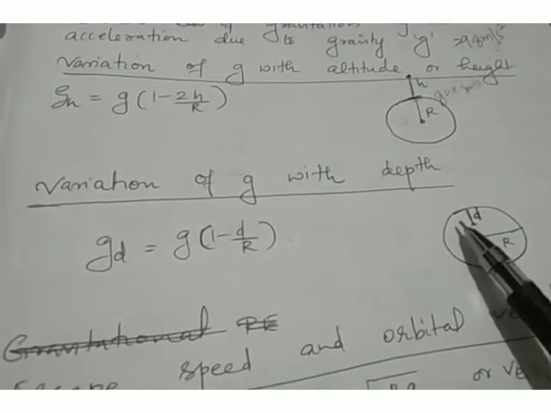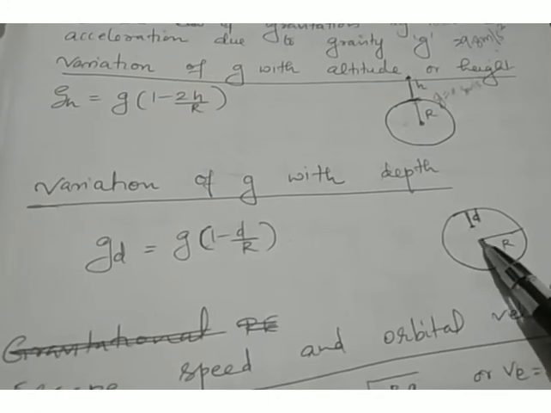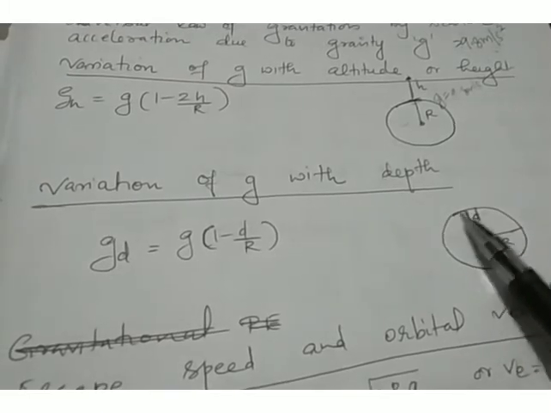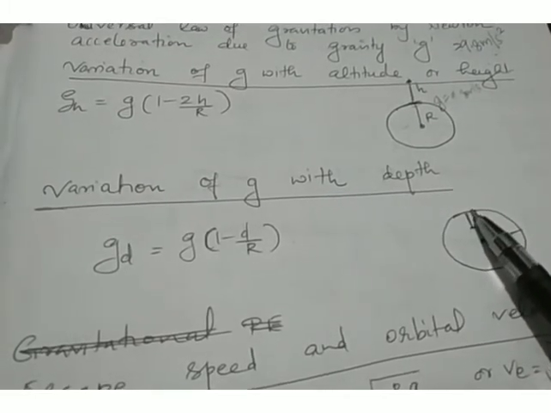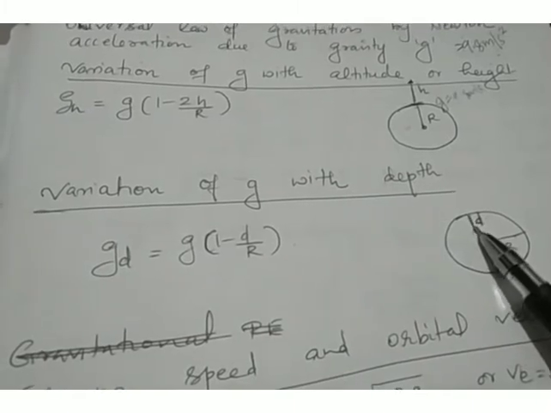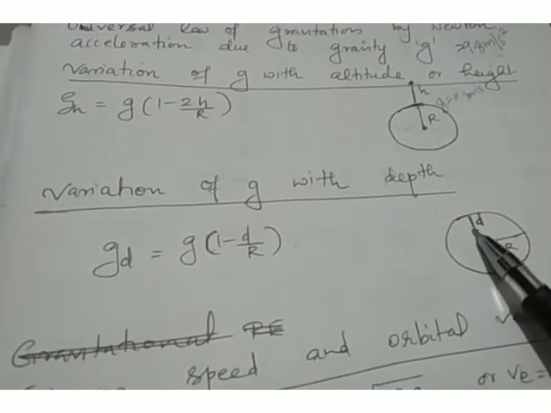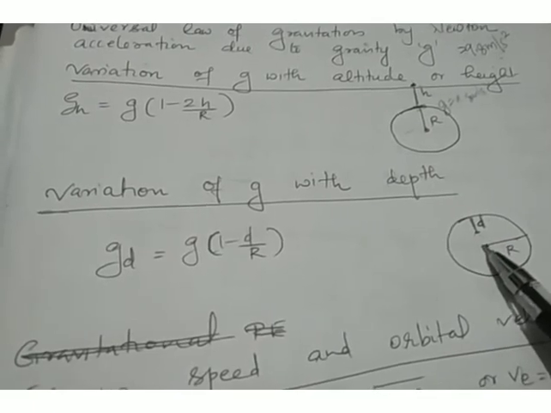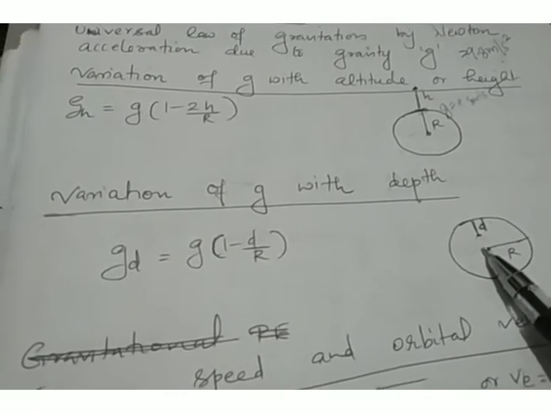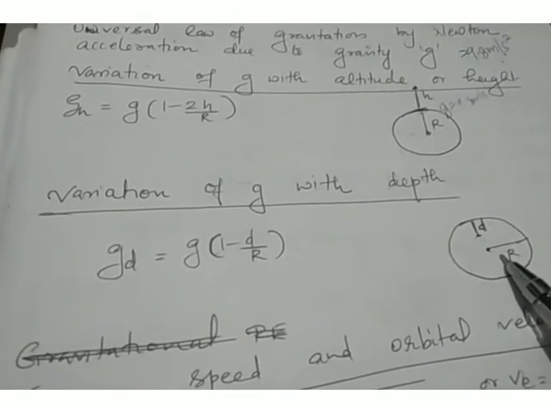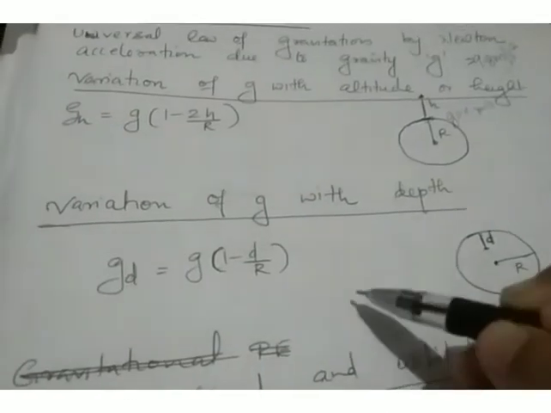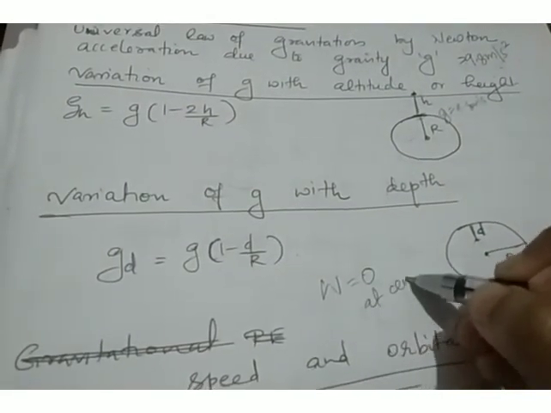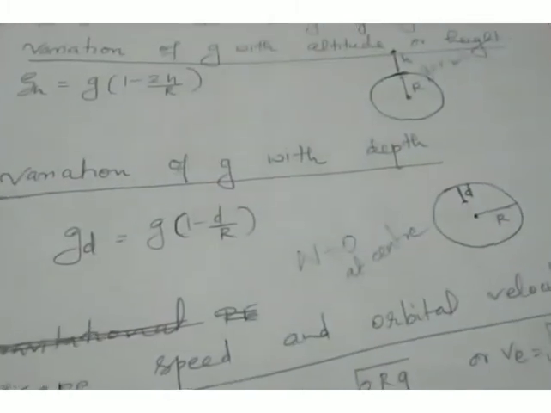One more thing I want to remind you: at the center of the earth, weight of an object is 0, because I told you acceleration due to gravity is maximum on the surface of the earth. As we move towards the center, the acceleration due to gravity decreases, and finally at the center acceleration due to gravity g becomes 0. So weight of the object is also 0. This is a very important concept. So weight of the object is 0 at the center of the earth.